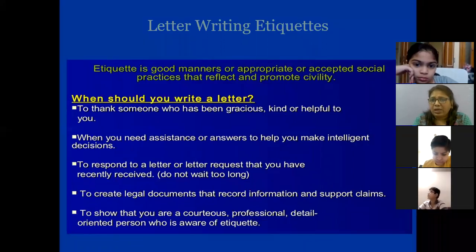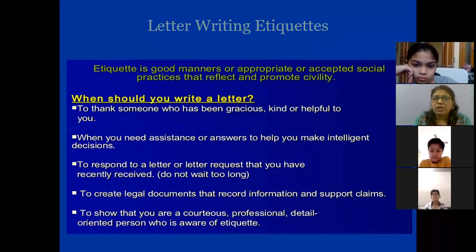So when should you write a letter? First we learned about objectives. Now, when should you write a letter? Anytime you can't write a letter. It's not like you are sitting and you want to write a letter; we can't do like this. So when should we write? First, when you want to thank someone who has been gracious. Gracious means polite, kind, or helpful to you. So the first point is when you want to thank somebody who was kind or helpful to you, and you want to show your thankfulness to him.